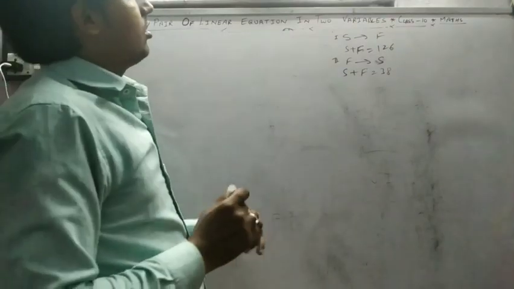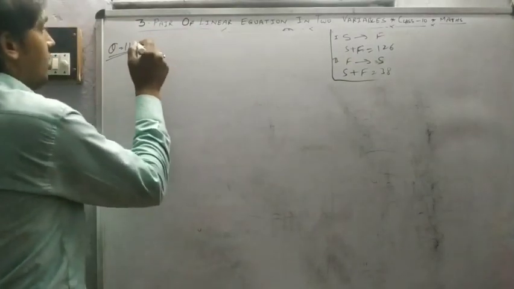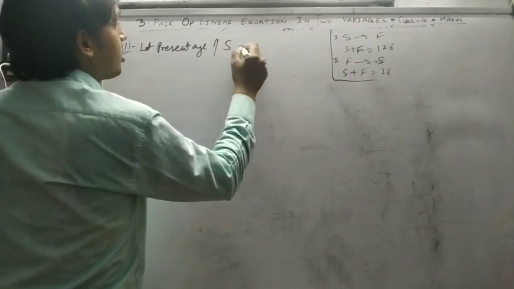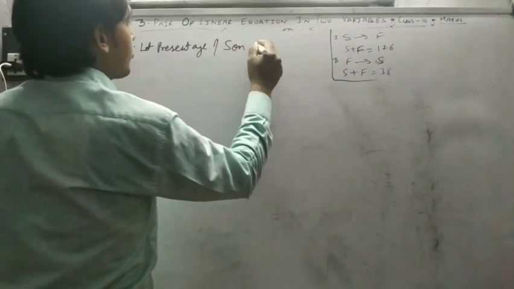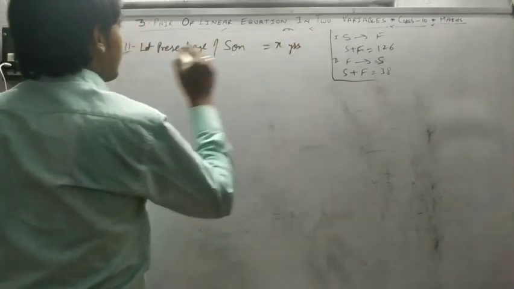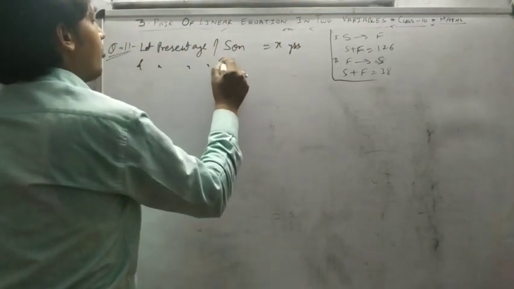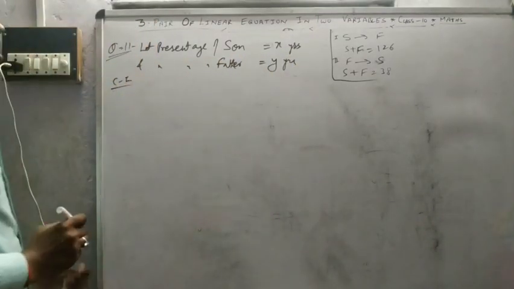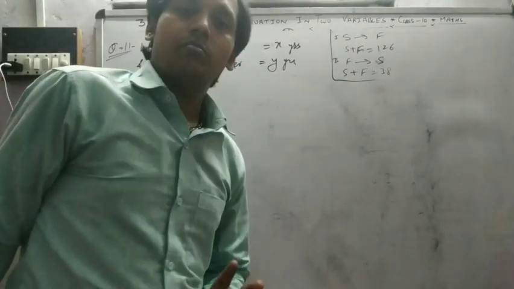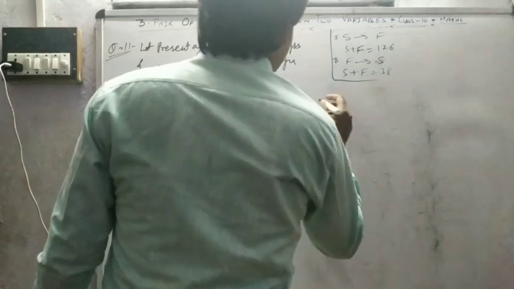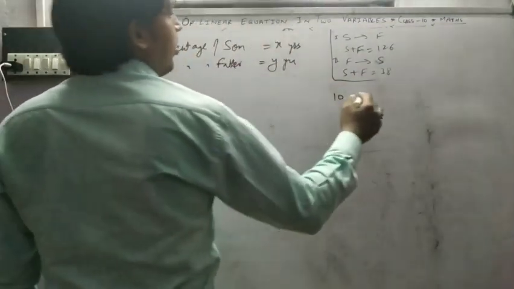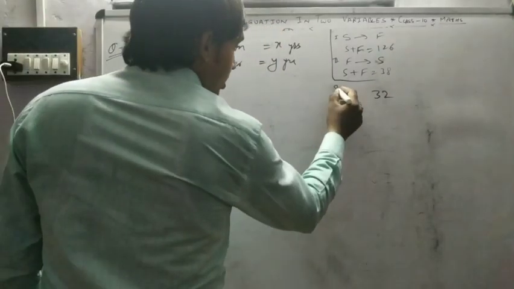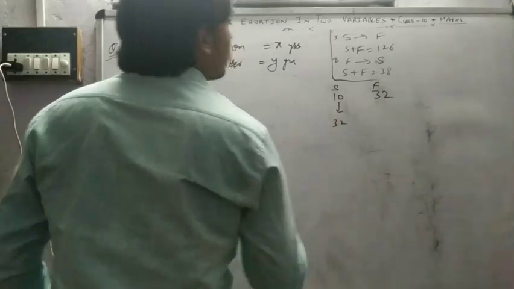Means, suppose first thing, let the present age of son be x and the present age of father be y. When son reaches father's age, suppose son's age is 10 and father's is 32, means son's age becomes 32.